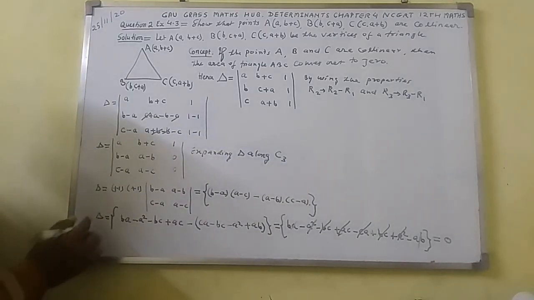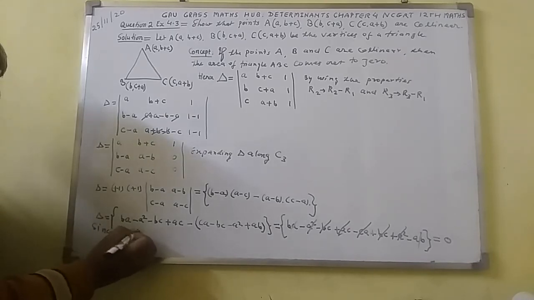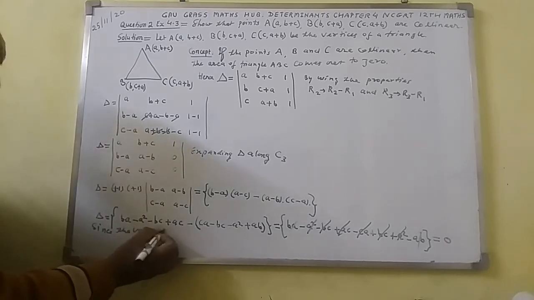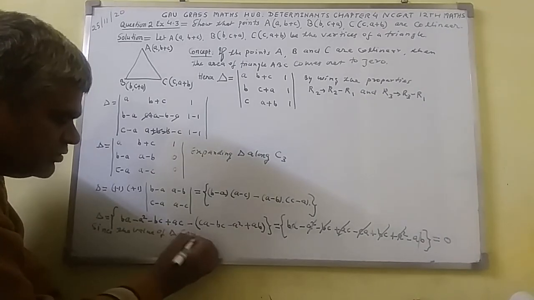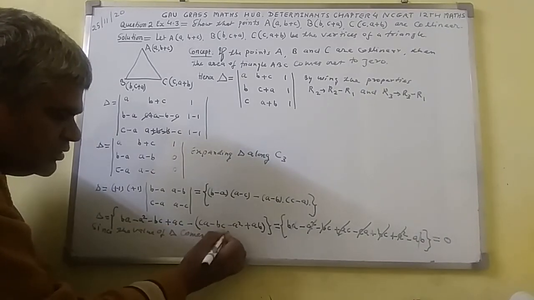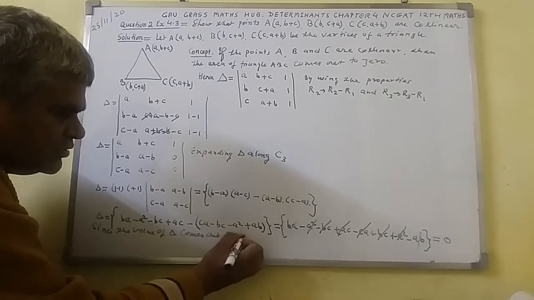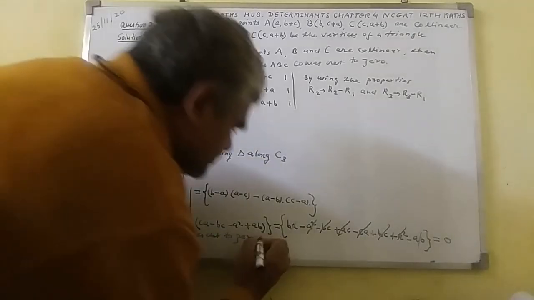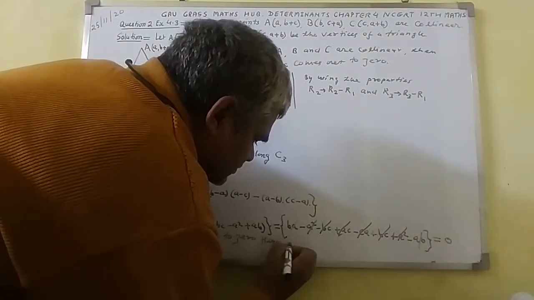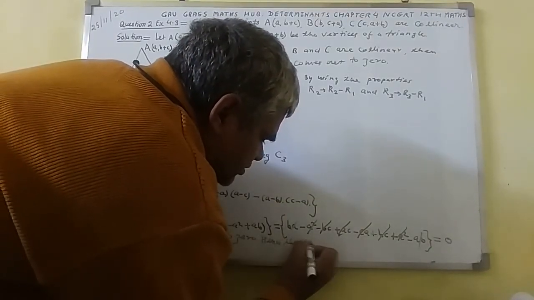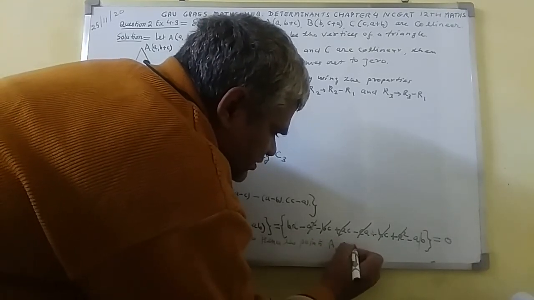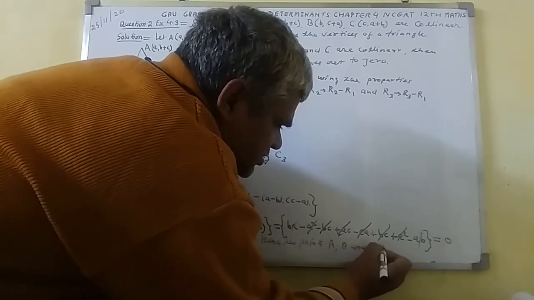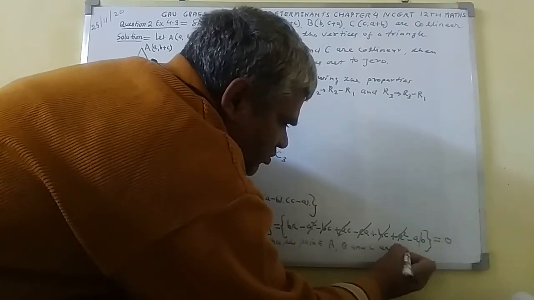Since the value of det comes out to be 0, hence the points A, B and C are collinear.